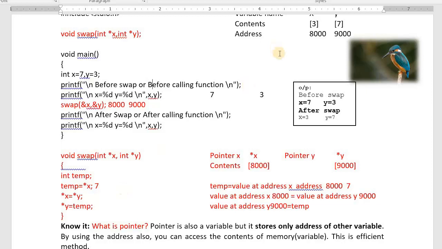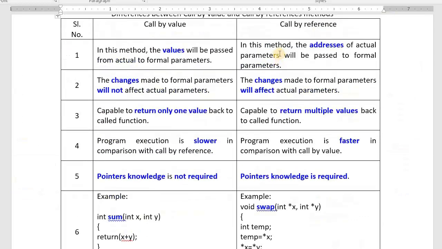I explain you slowly once again. Difference here. In the call by value method, values we pass. In the call by reference method, addresses we pass. If you make any change to the formal parameter, it will not affect. But in the call by reference method, if you do any changes to the formal parameter, that will affect. Maximum, call by value may return 1 value or no values, but call by reference can return multiple values because we are modifying the values with help of addresses.